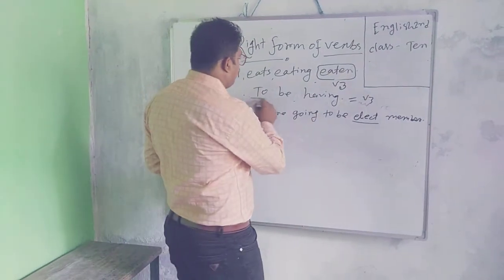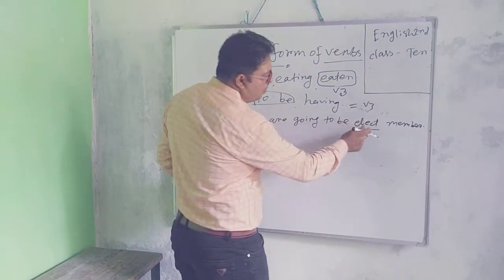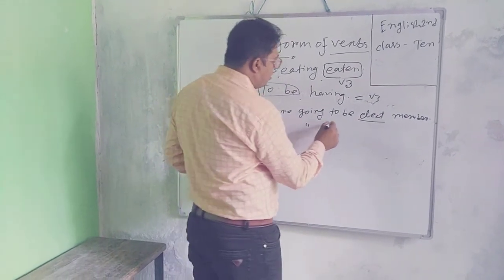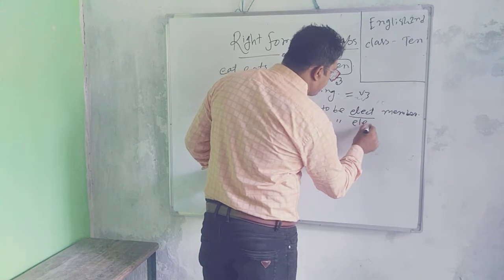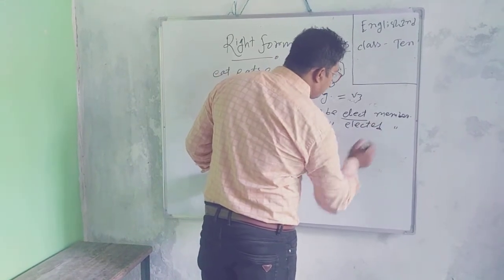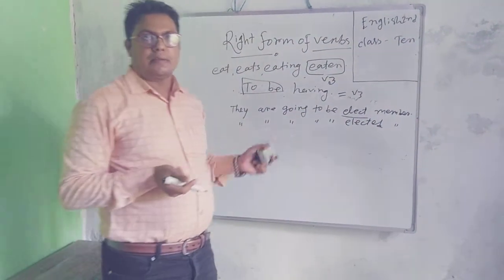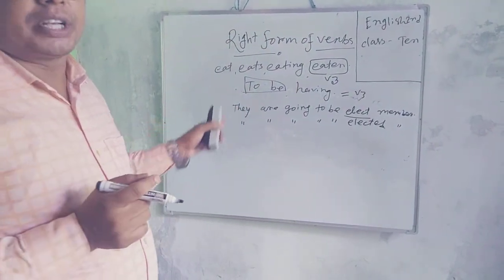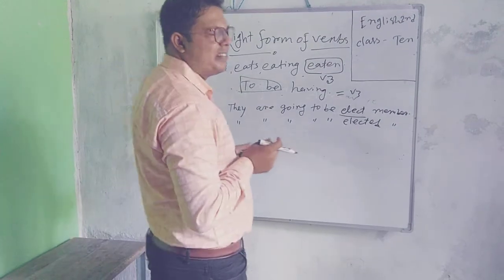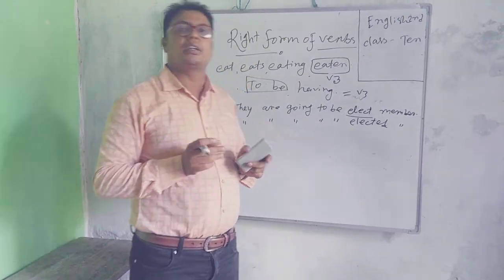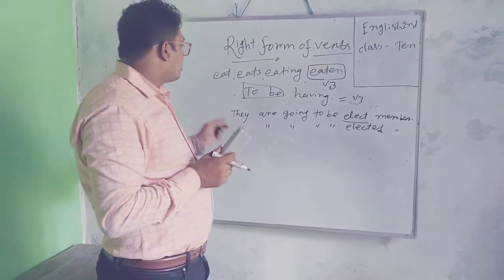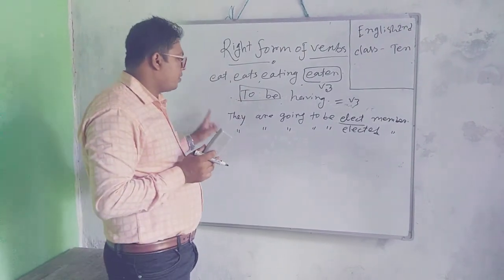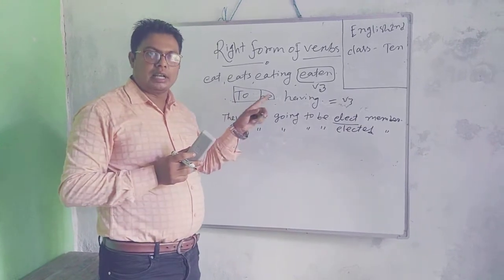Here I have said that after to be the form of verb will be V3. So they are going to be elected member. So this is our fourth option. The first option was have, has, had, get, got. The second option passive mood. The third option just now, already, yet, ever. And the fourth option to be or having.